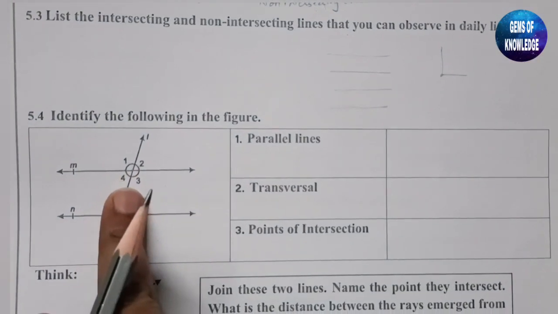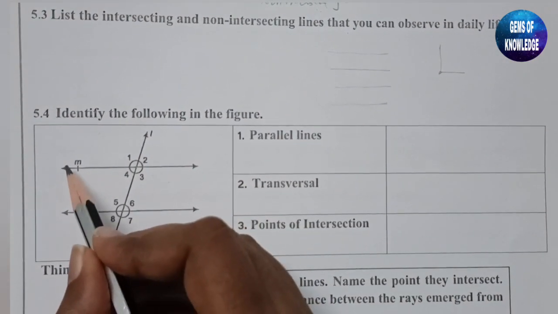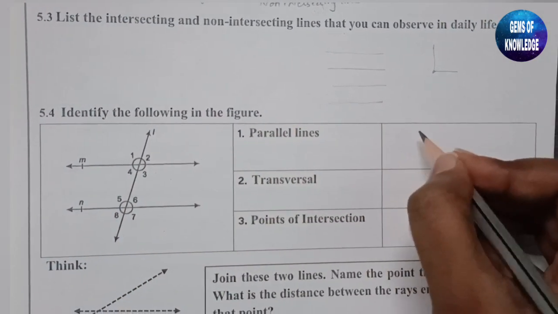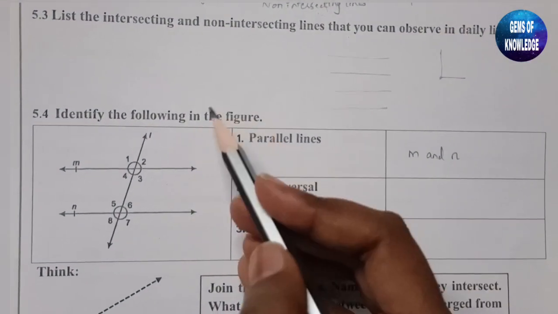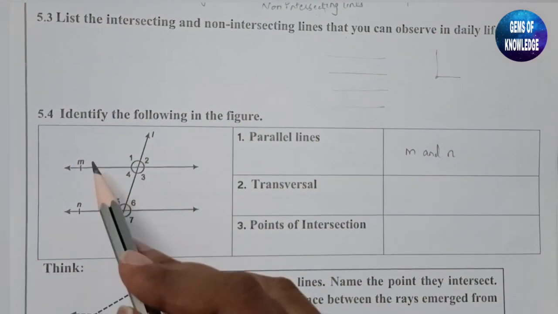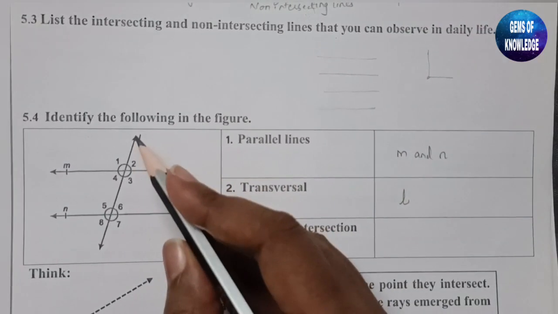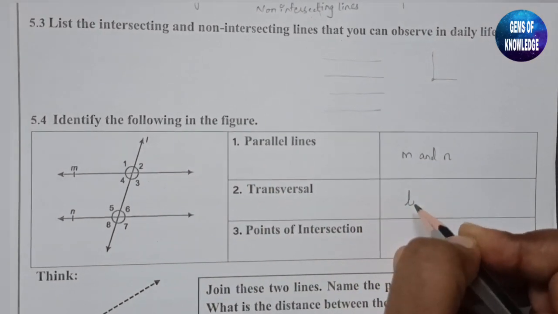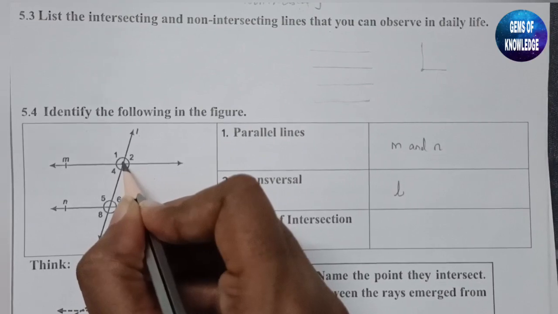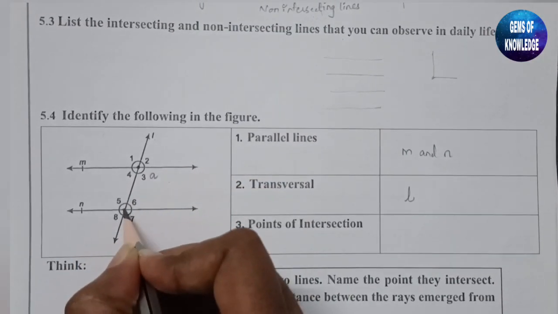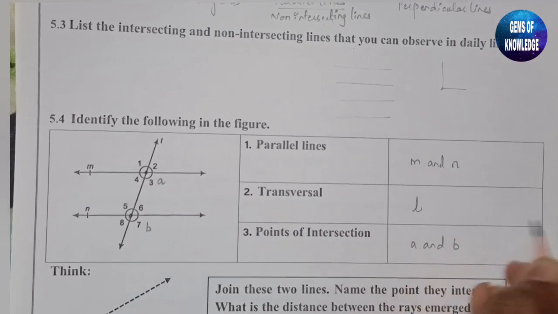Okay, so next question, identify the following in the figure. First one is given parallel lines. So which are the two parallel lines here? M and N are the two parallel lines here. Second, transversal is the line which is present on the two parallel lines. So this line is named as L, you can see here. So this is a transversal line. Point of intersection, you can see there are two points of intersection and there is no name for them. Let me give it as A and B. So A and B are the two points of intersection.